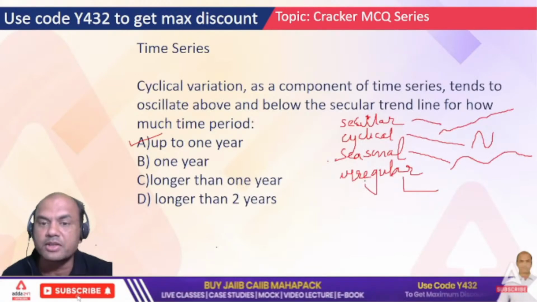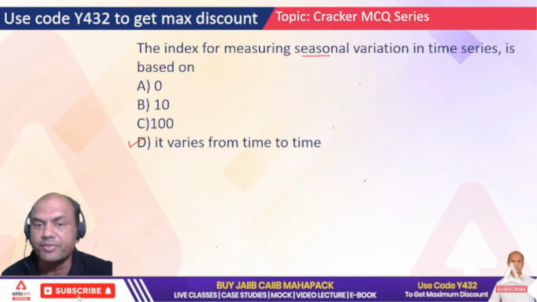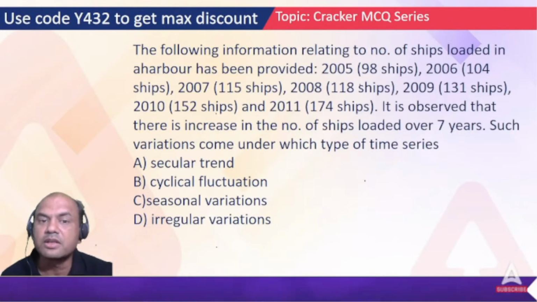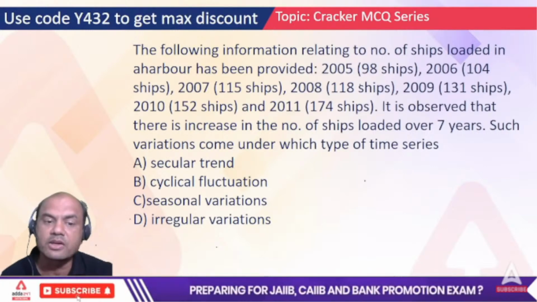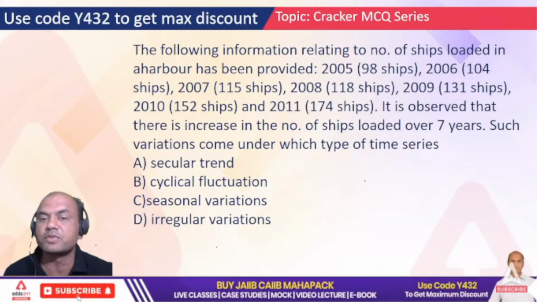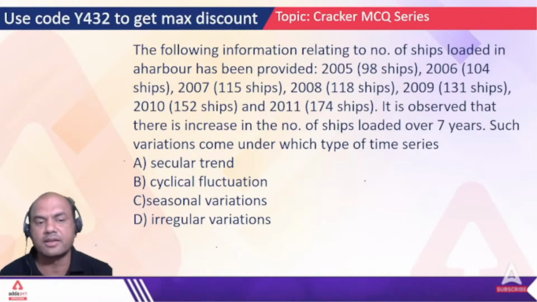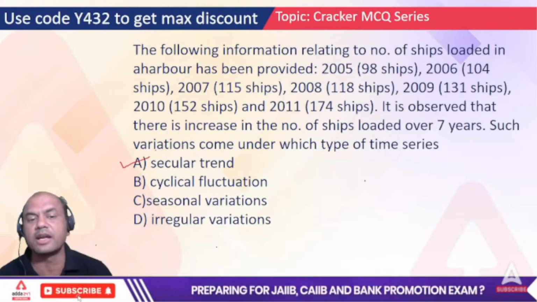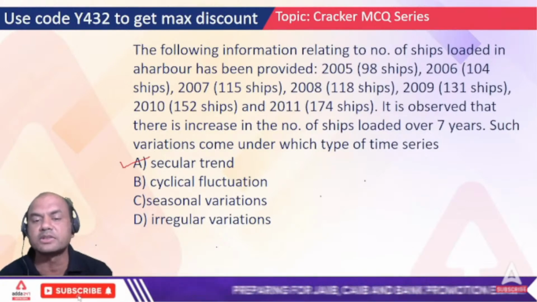What did I tell you about this first one? Secular. Okay. What did I tell you? It goes on increasing. So this is what? A, B, C or D. Type fast. What is the answer? Which one is the answer? Fast. Yeah. Correct. Answer is A, secular trend. It goes on increasing continuously.